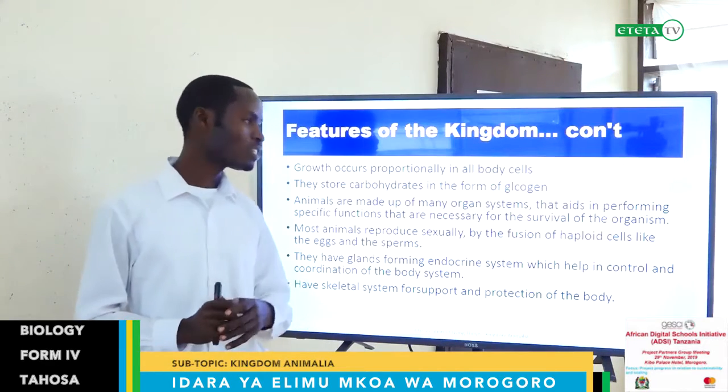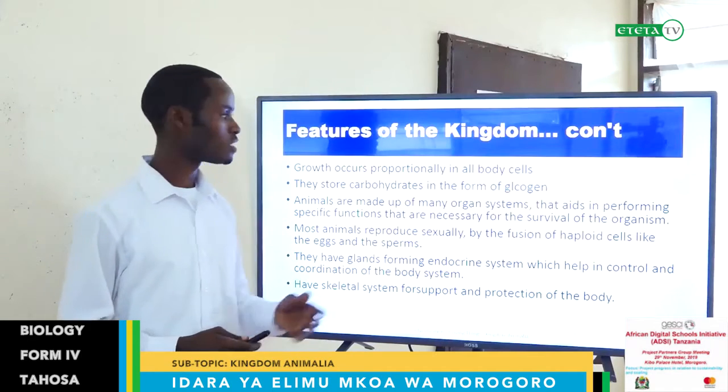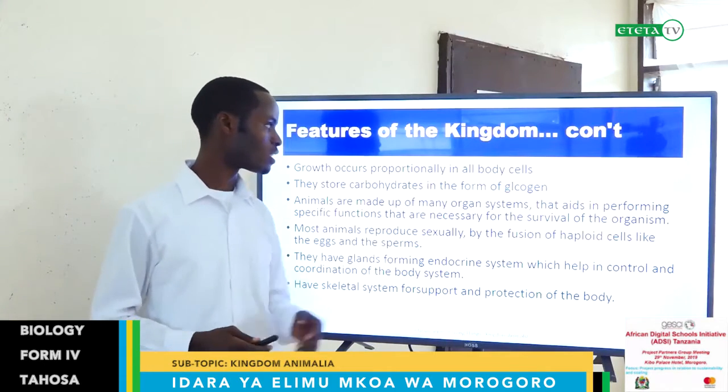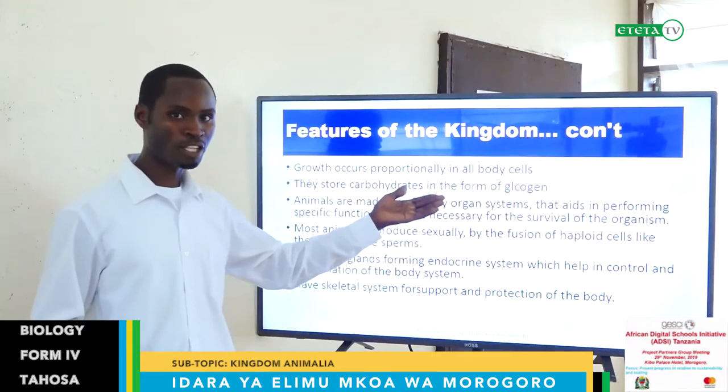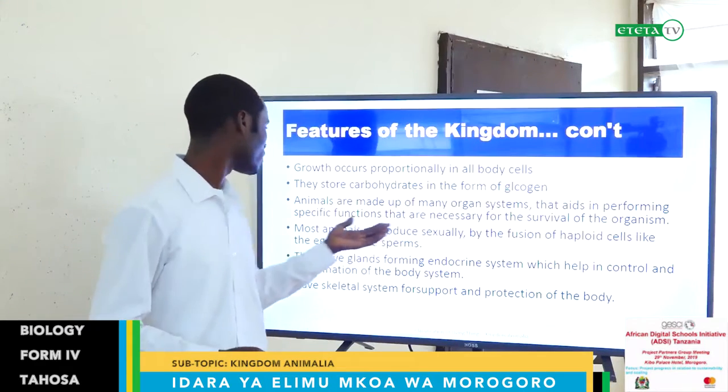Again, they store carbohydrate in the form of glycogen. This is the unique feature that they store their carbohydrates in the form of glycogen, or what we call animal starch.